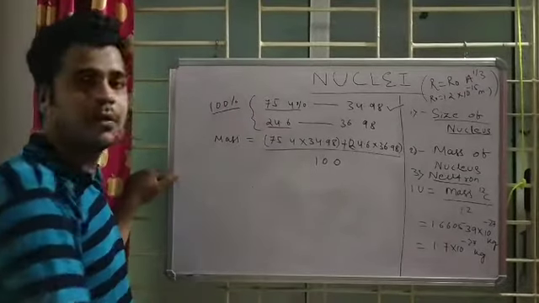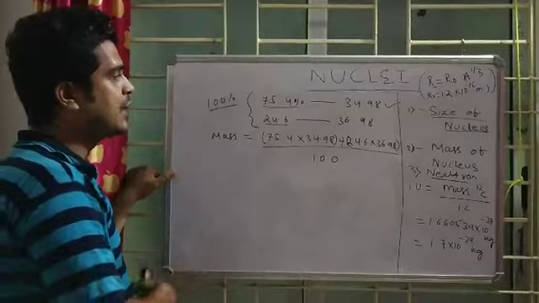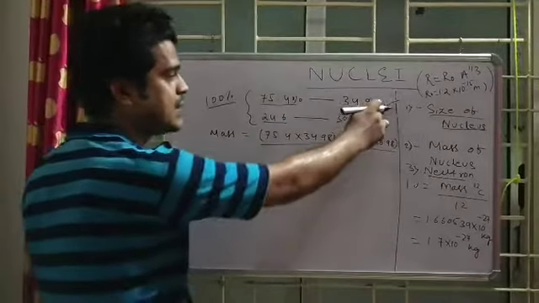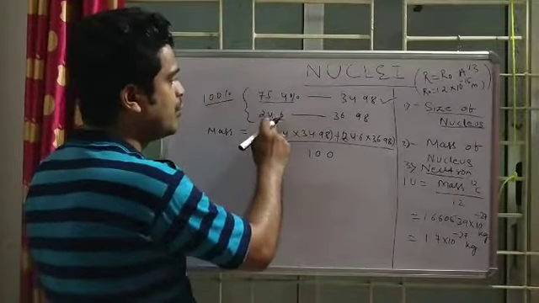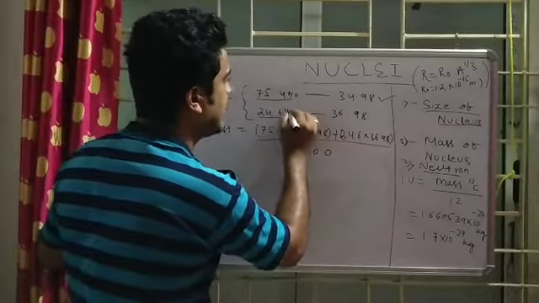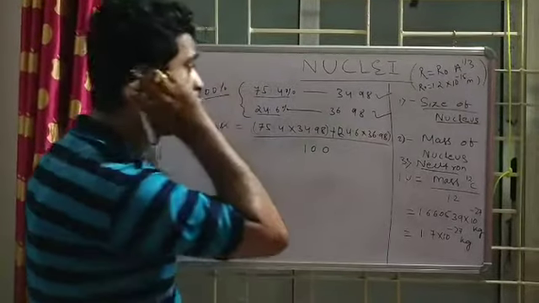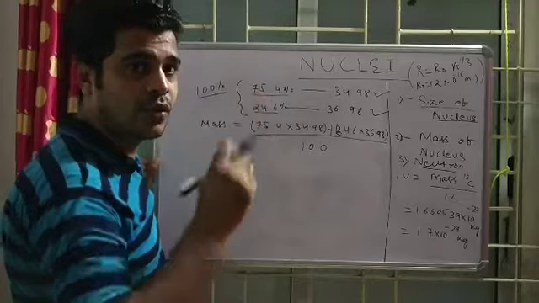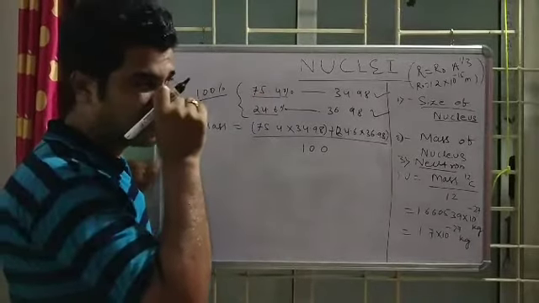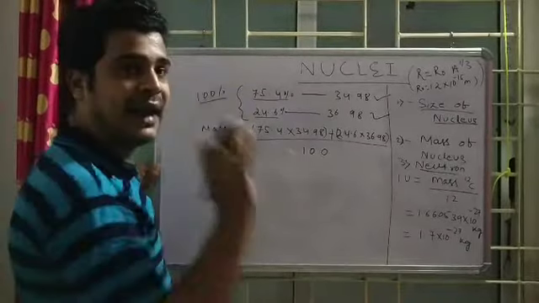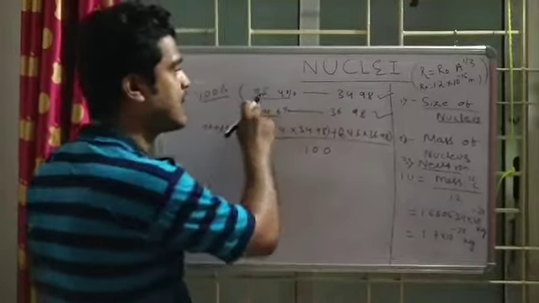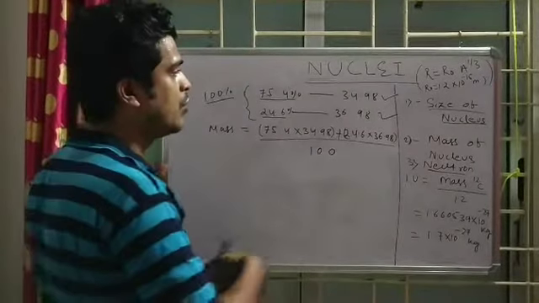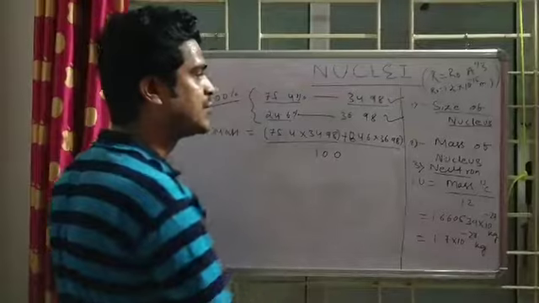So 75% of chlorine carries this mass, and 24.6% carries that mass. Now, for giving a standard value for chlorine, what is the rule? You can simply give the majority, as 75% of chlorine carries this mass, so you can say this is the mass of chlorine.